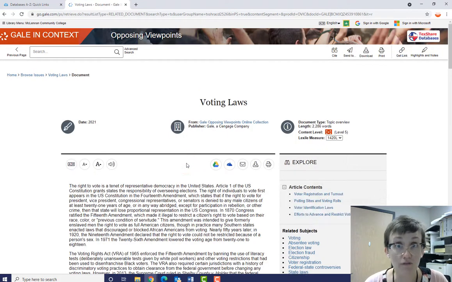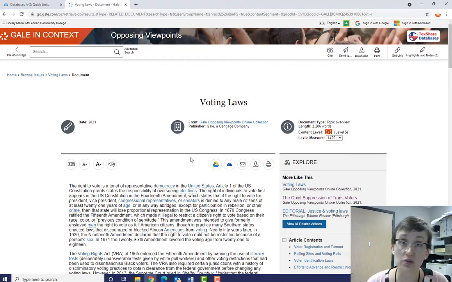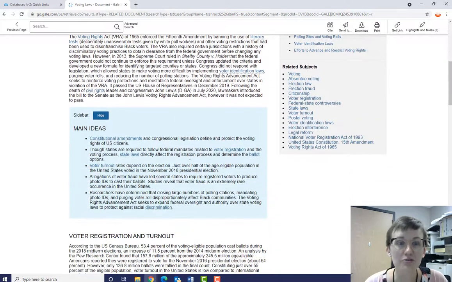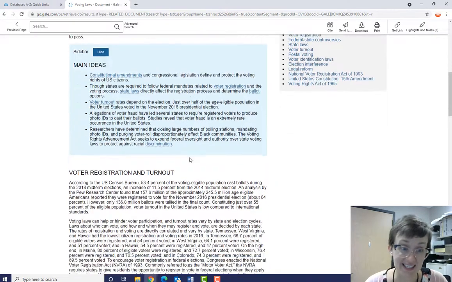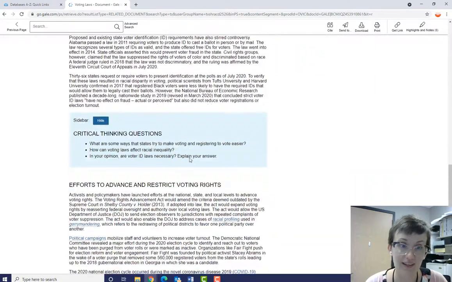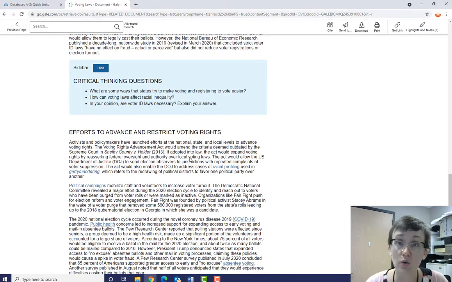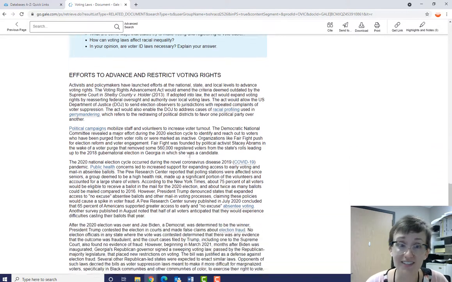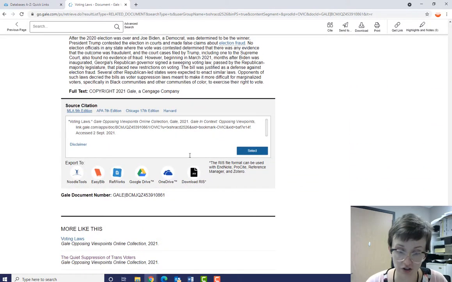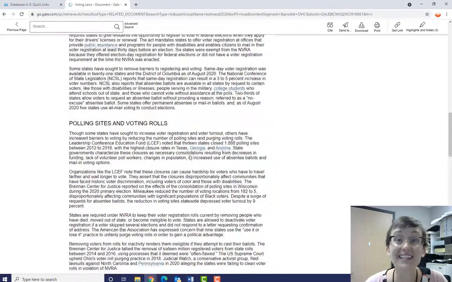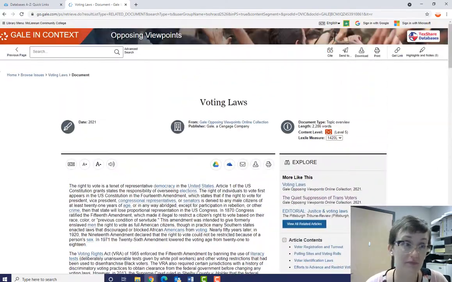This topic overview is not as long as the CQ Researcher reports, but like CQ Researcher, it is easy to read and it is an unbiased introduction to the topic. Each report includes main ideas and critical thinking questions to guide your thoughts and guide your research. So that is the overview.